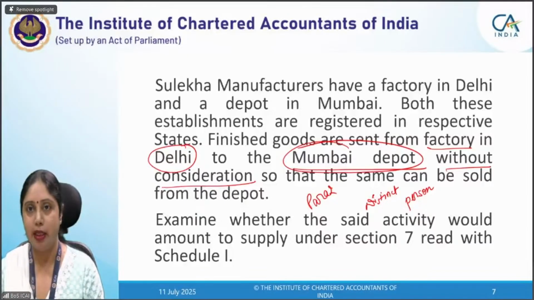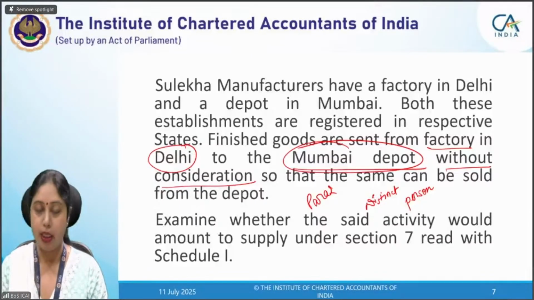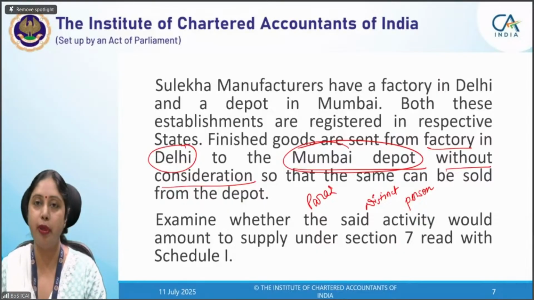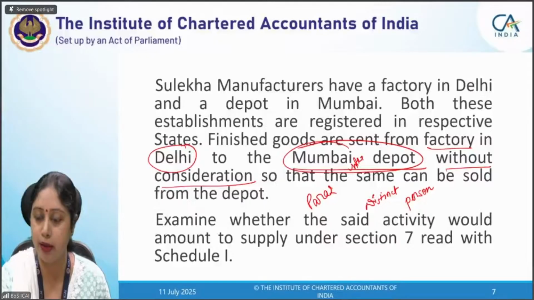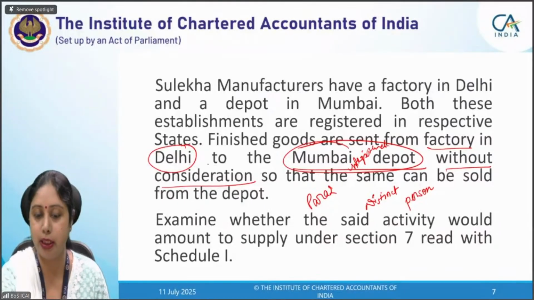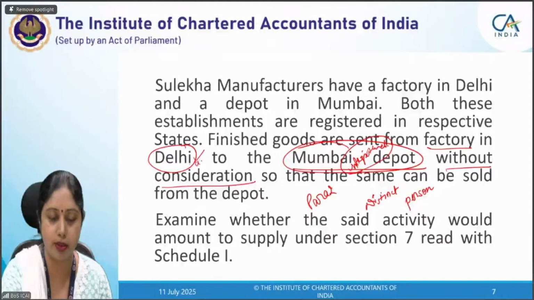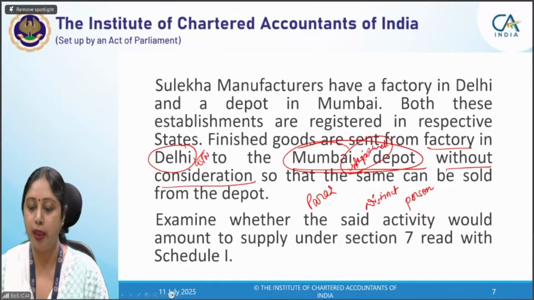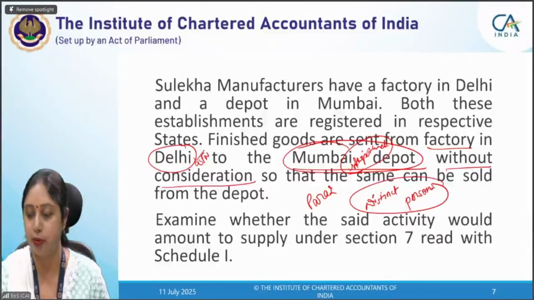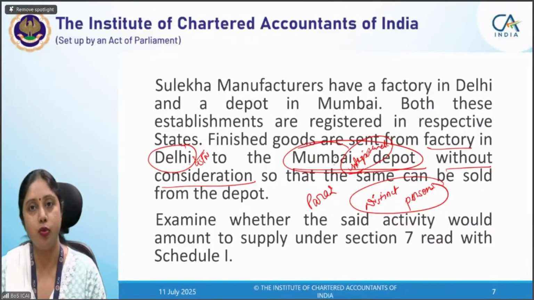One thing is this, Astha: when is it an establishment of distinct persons? In which of the cases here will you say that it is a supply? Either both Delhi and Mumbai were registered, then it is a supply. Had it been the case that the Mumbai depot is unregistered, then also they will be considered establishments of distinct persons because they are in different states, and one person has a registered GSTN number while this person does not have a GSTN, but it is in a different state. So these two become distinct persons, and therefore any transaction between them will amount to supply under para 2 of schedule 1.